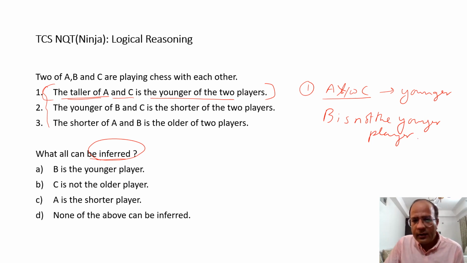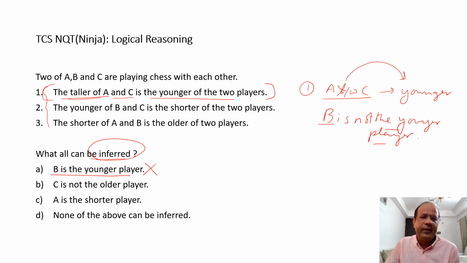I believe it is okay, guys. Please have a look at it. I'm saying between A and C, it has to be the younger player. So what is the inference I can draw? B is not the younger player. One of the options says B is the younger player. So what am I inferring? B is not the younger player. So I can strike this off.